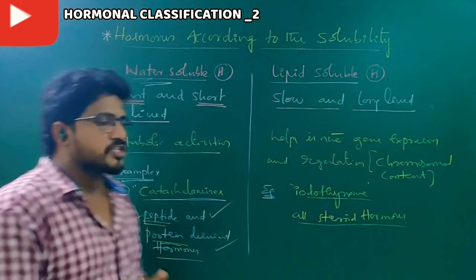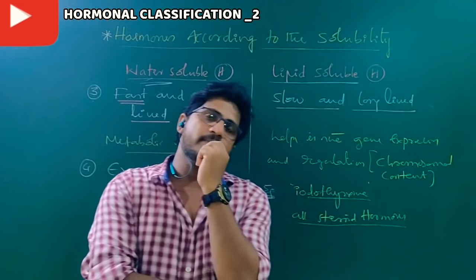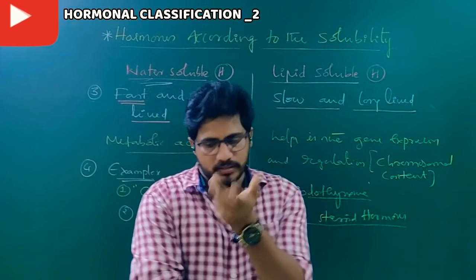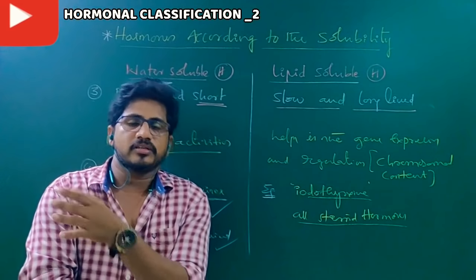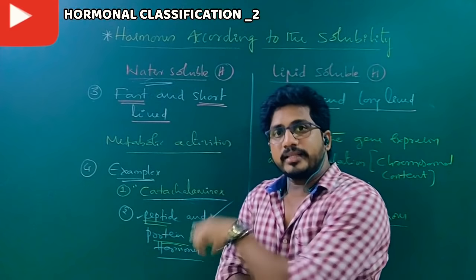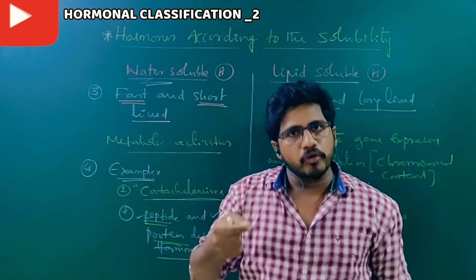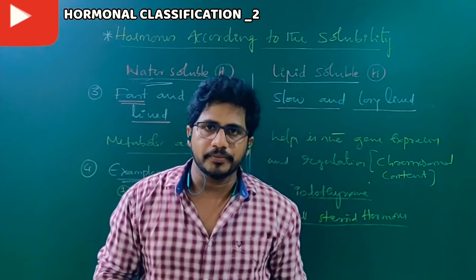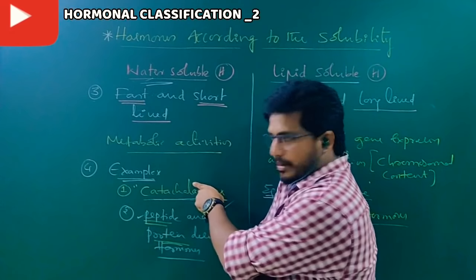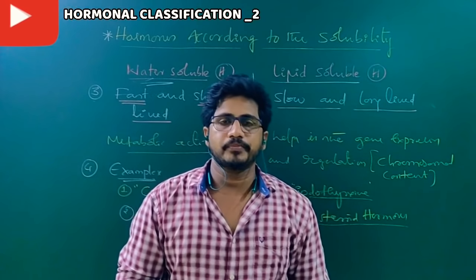And just before the session we discussed that some water soluble hormones require a secondary messenger. Secondary messengers are nothing but IP3, cAMP, calcium ions. All these are secondary messengers. So in the question they may ask, which of the following hormonal actions requires a secondary messenger? In that option, either catecholamines or any peptide or protein derivative hormones should be present.